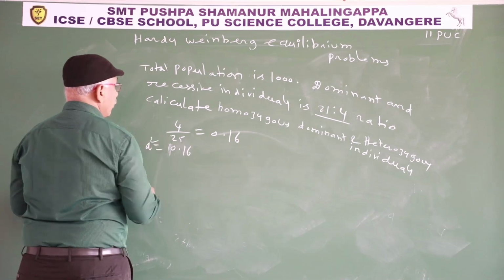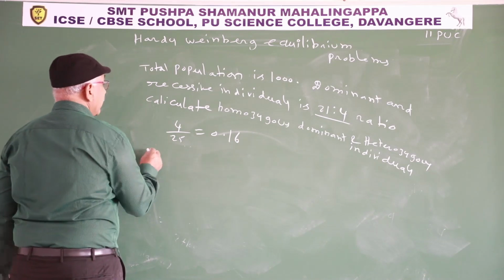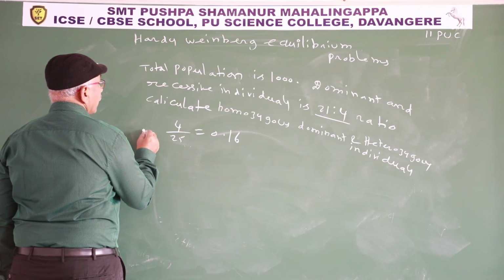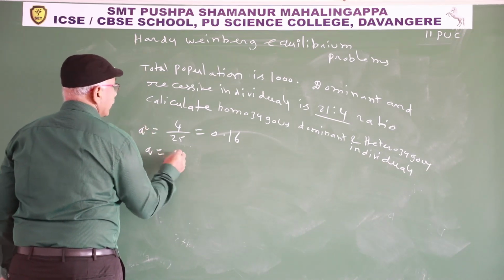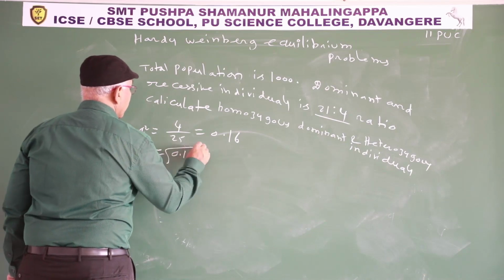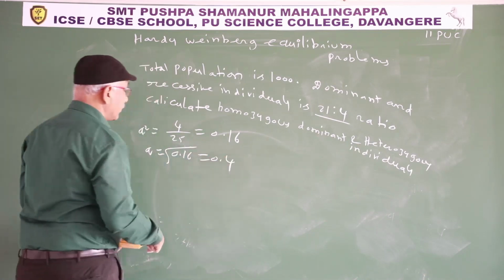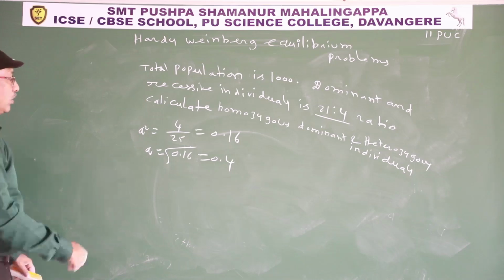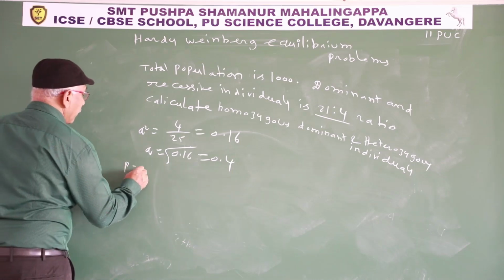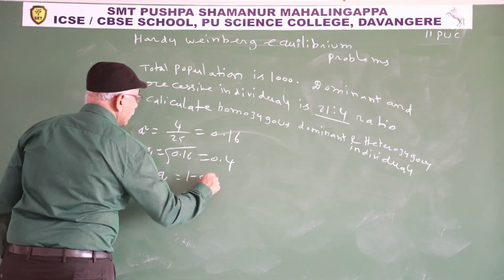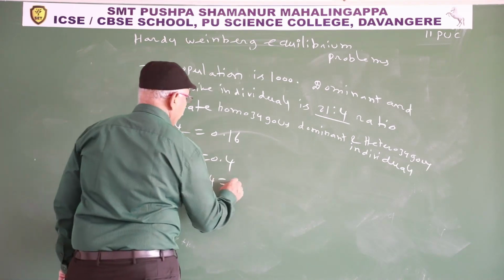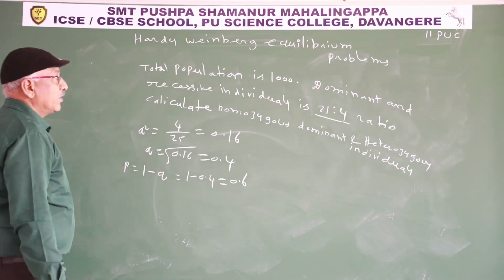q is the square root of 0.16, 0.4. So p is 1 minus q, that is equal to 1 minus 0.4, 0.6.